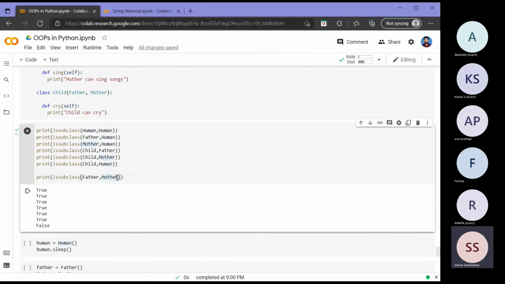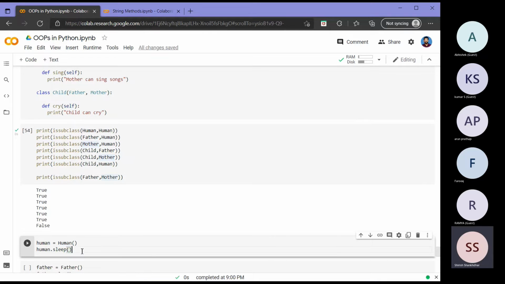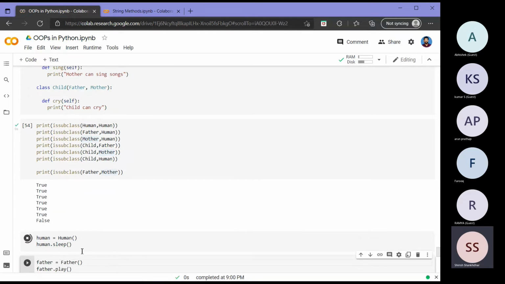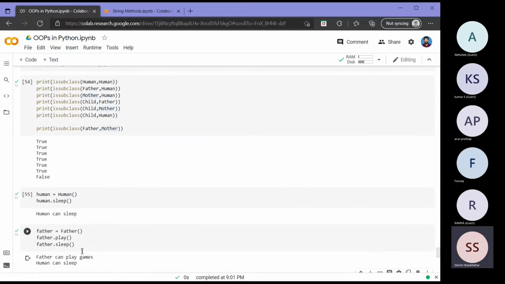Okay, so since father and mother are not related by inheritance, we will get false at that point. Now let's see the same example that we saw earlier. We will create objects and then call the methods on them. So I am creating a human and calling human.sleep. That works, right? Then I am creating an object father and calling father.play. In addition, I am calling father.sleep. From what we said, this should also work, right? Because father is inherited from human.